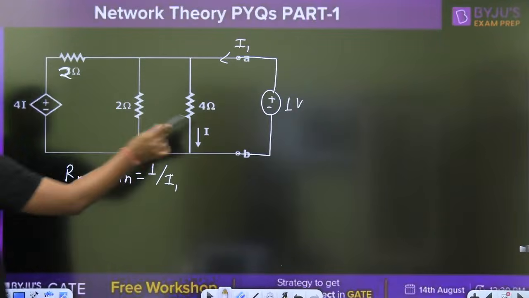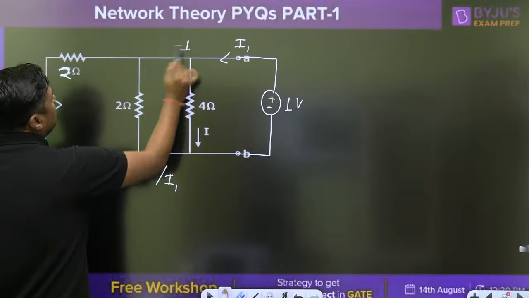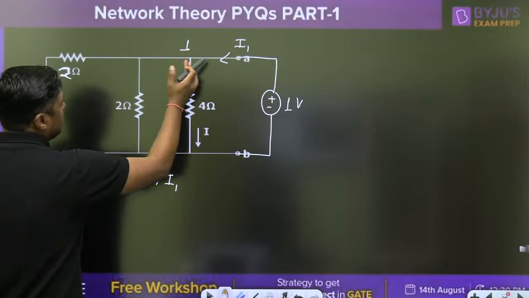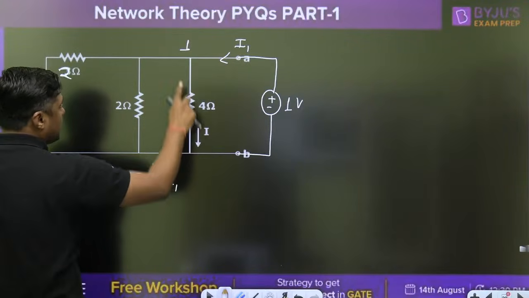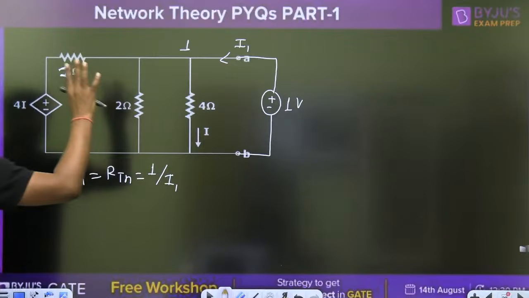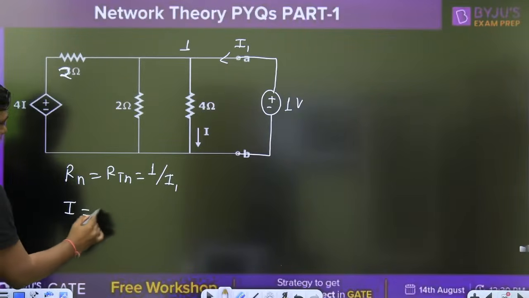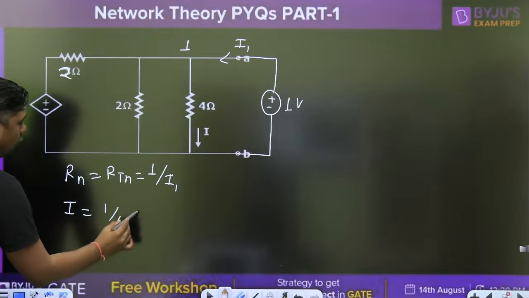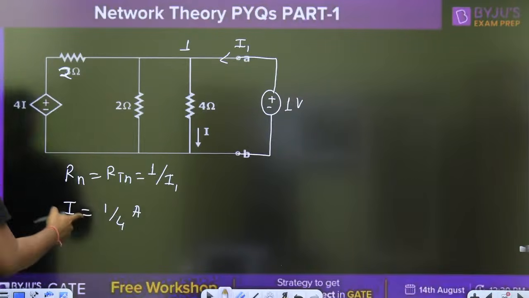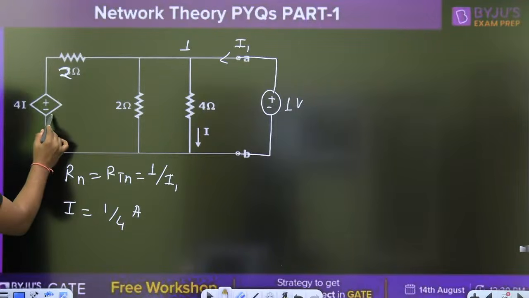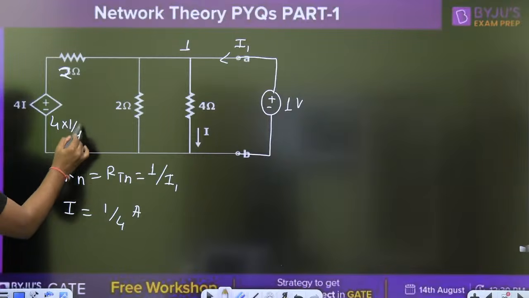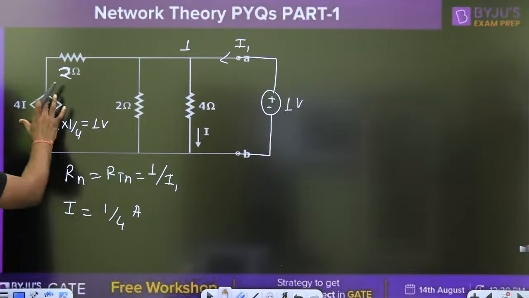Now, if this is 1 volt, so what is the voltage at this node? 1 volt. Very simple. What is the incoming current? So what is the I? First of all, what is the I? I becomes 1 by 4 ampere. If it is 1 by 4, so what will 4I become? 4 into 1 by 4, that's why it will become 1 volt. This is nothing but 1 volt.